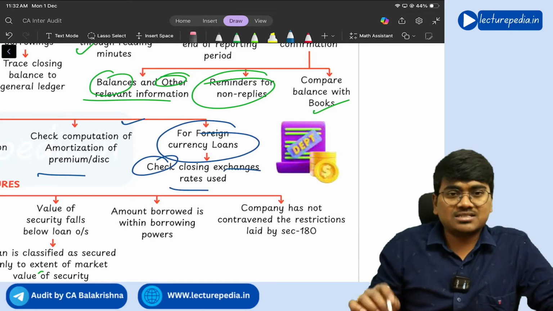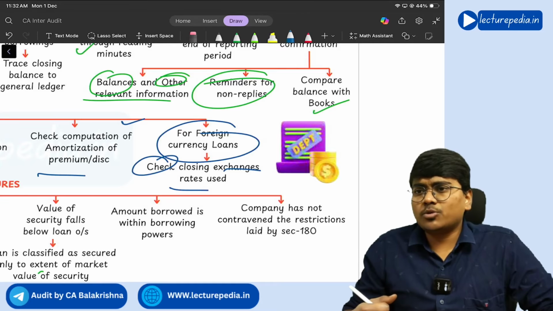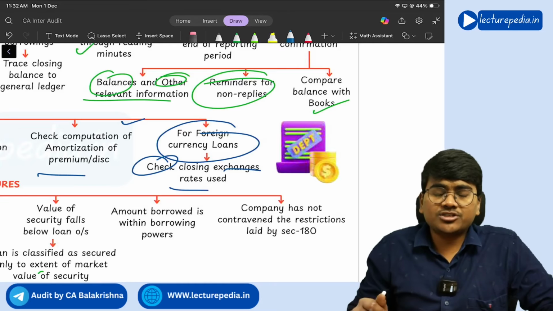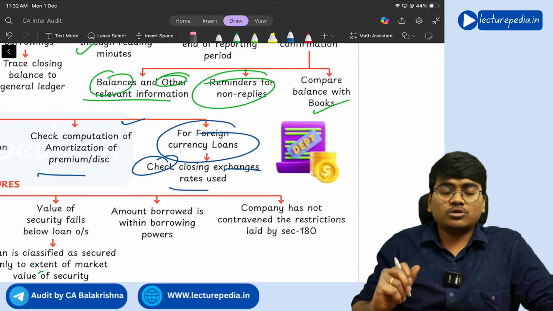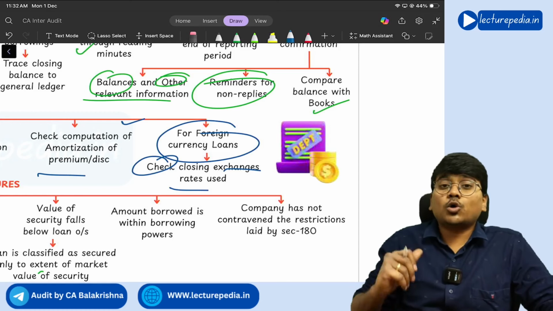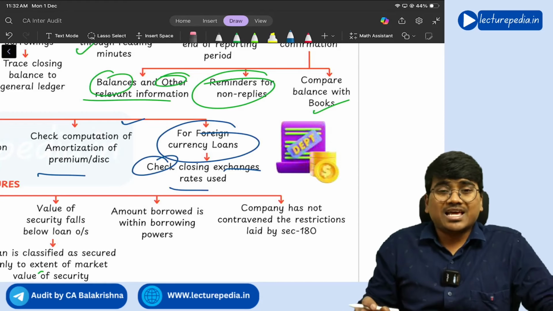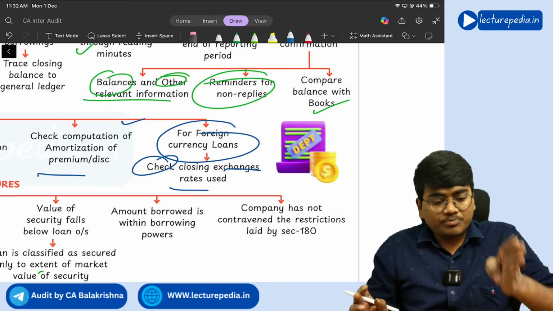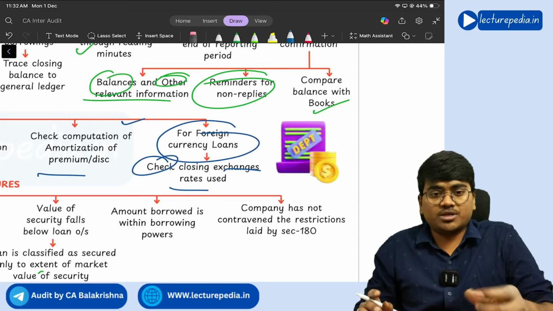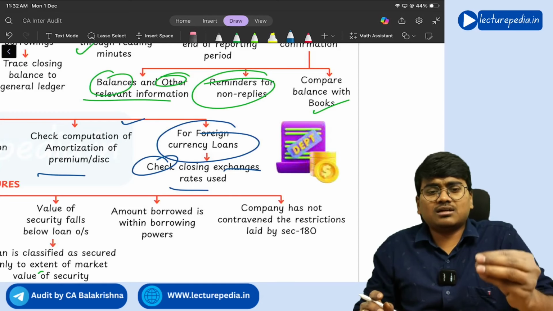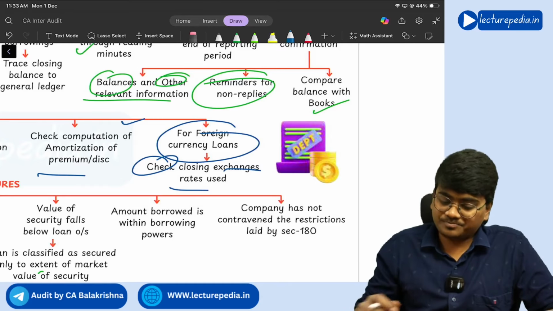So check whether closing exchange rates have been used for the revaluation of the loan amount, because since the loan amount is a balance sheet item, all the balance sheet items should be restated. In case that amount is a foreign exchange amount, then restate it at the closing rate. P&L items need not be restated, because expenditure is at a point of time. At that point of incurring the expenditure, whatever the rate of conversion is, at that conversion rate you will recognize the expenditure. But balance sheet items are not like that.